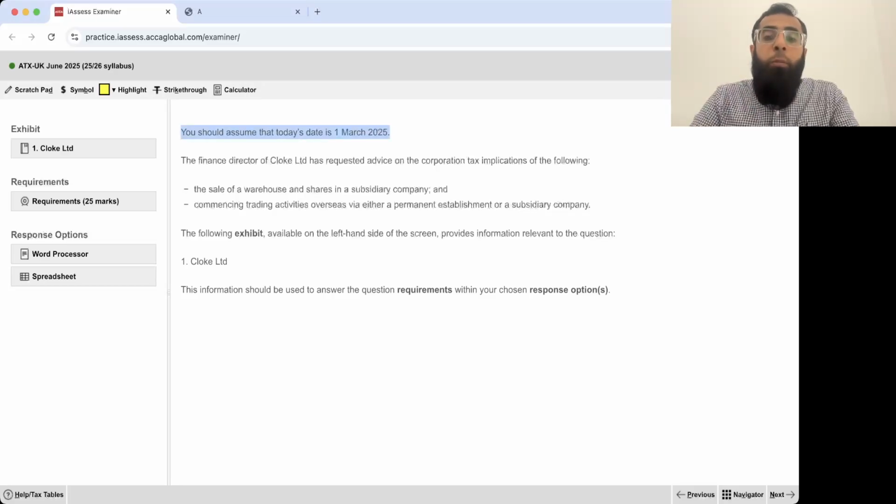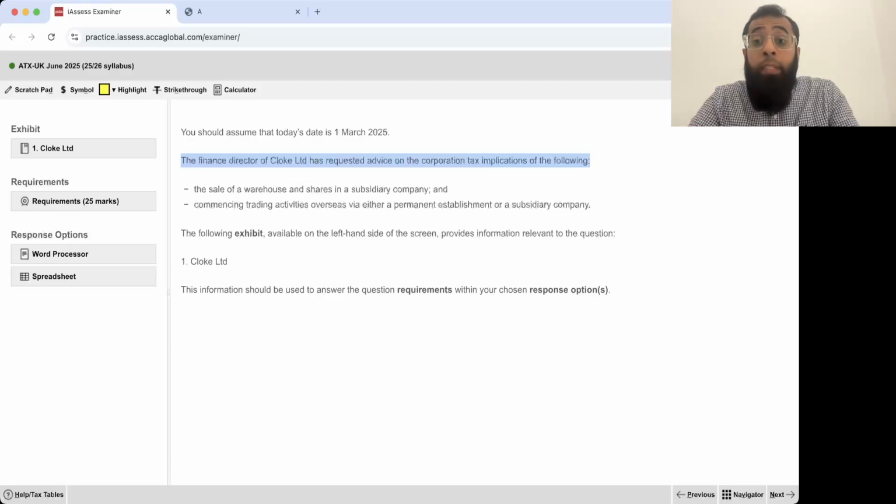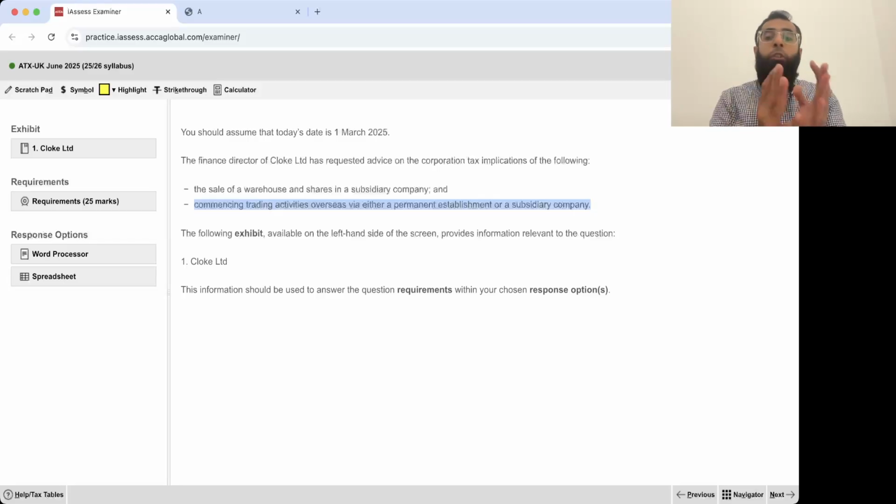Now you should assume that today's date is 1st March 2025. The finance director of Cloak Limited has requested advice on the corporation tax implications of the following: the sale of a warehouse and shares in subsidiary company, and commencing trading activities overseas via either a permanent establishment or a subsidiary company. See, this is the introduction of the question.